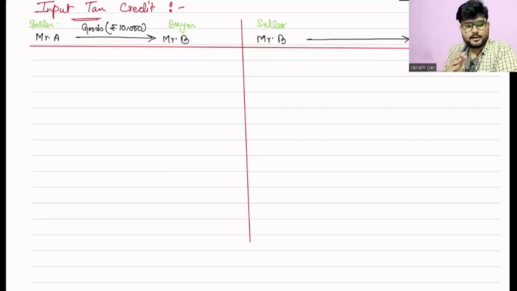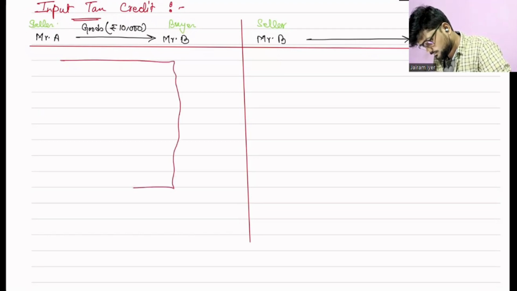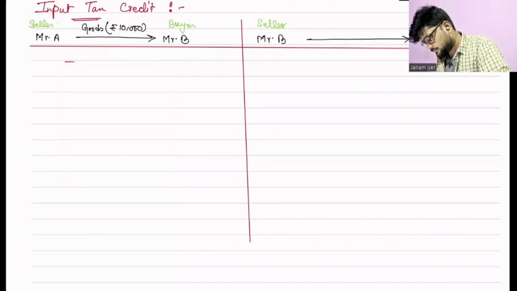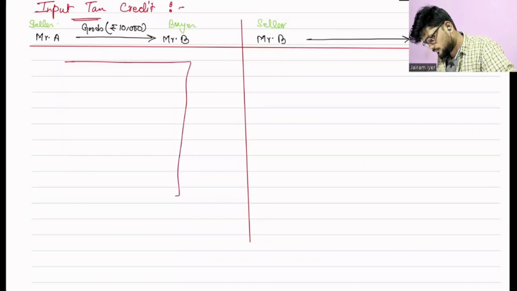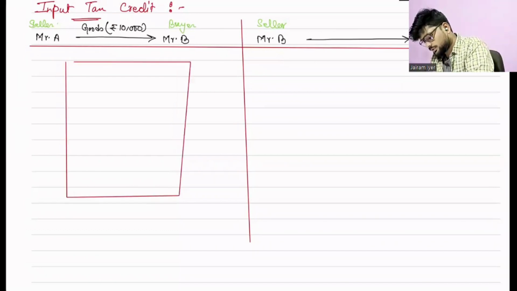Mr. A will transfer the goods to B, Mr. B will transfer the amount to Mr. A. Along with that, Mr. A will issue an invoice. Correct. Invoice has to be there. So suppose this is the invoice.